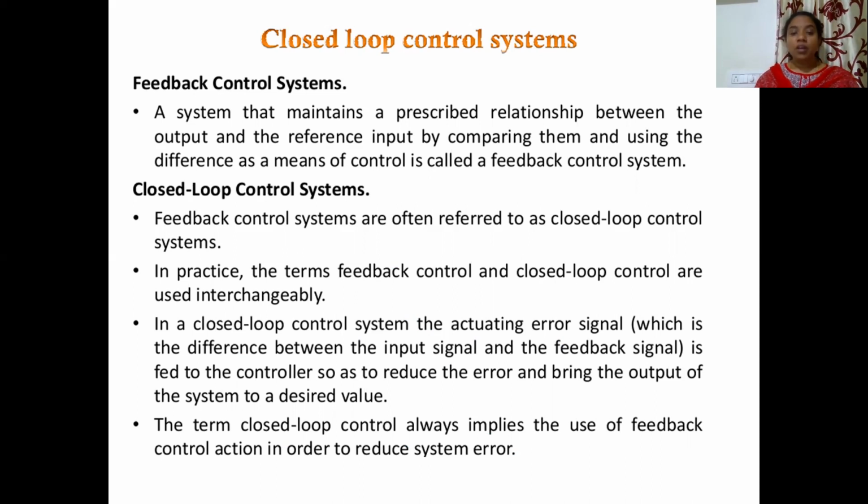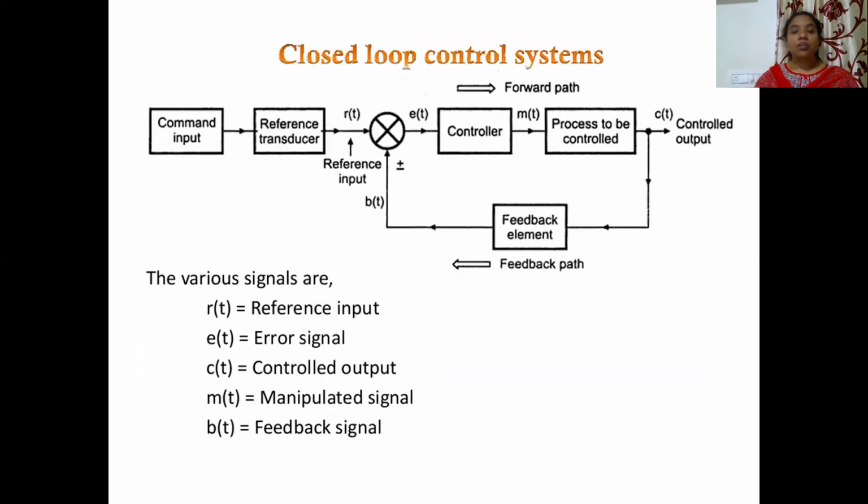The term closed loop control always implies the use of feedback control action in order to reduce the system error. If you observe a closed loop control system in the form of a block diagram, there is an error detector which compares the output obtained with the input. There is a command input, a reference transducer, and a reference input which is represented by the arrow.